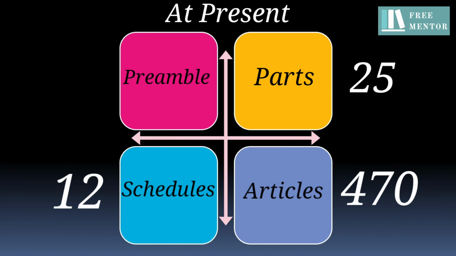For your exam, remember, earlier there were only 22 parts, but currently it has 25 parts. And earlier it was having only 8 schedules, but now it has 12 schedules. We will see in detail about what these parts and schedules contain in our respective lectures.